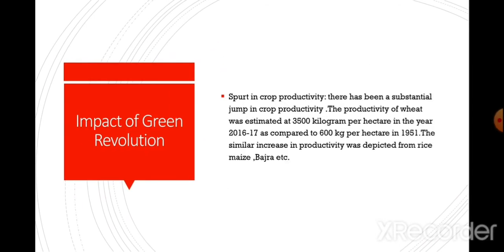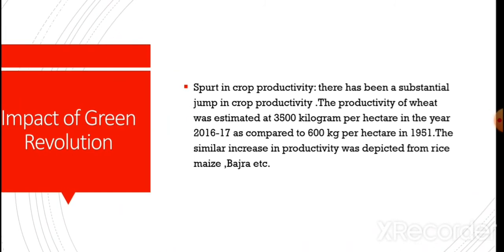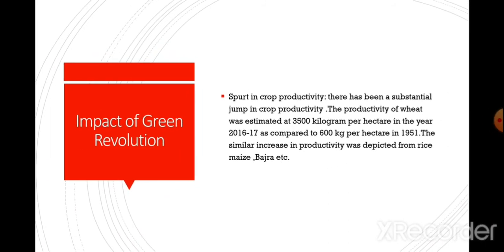Now, impact of Green Revolution. The very first and the most important, spurt in crop productivity. There has been a substantial jump in crop productivity. The productivity of wheat was estimated at 3500 kilograms per hectare in the year 2016-17 as compared to 600 kg per hectare in 1951. A similar increase in productivity was seen in rice, maize, bajra, etc.